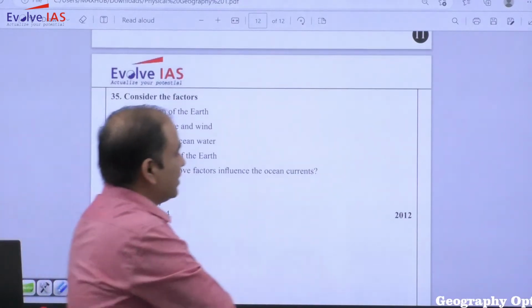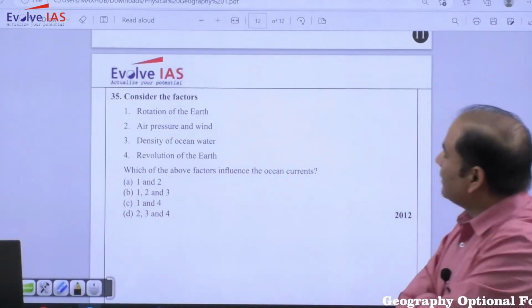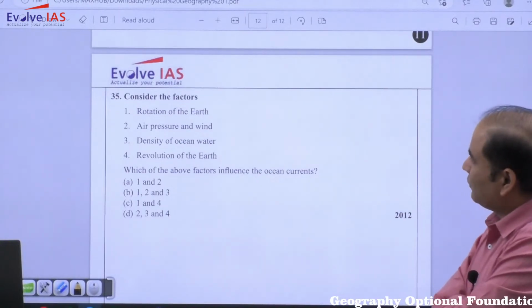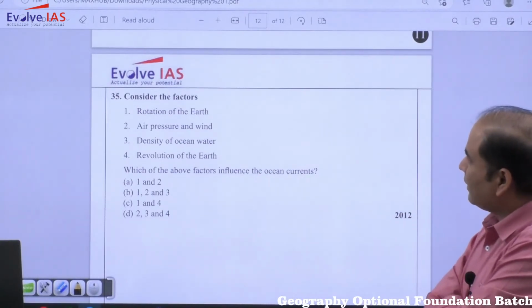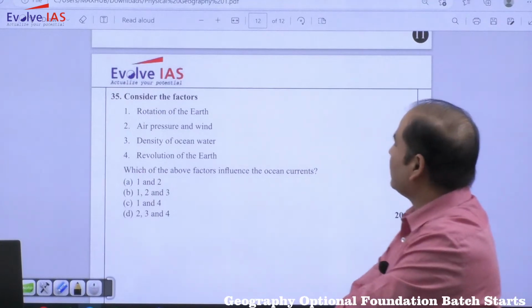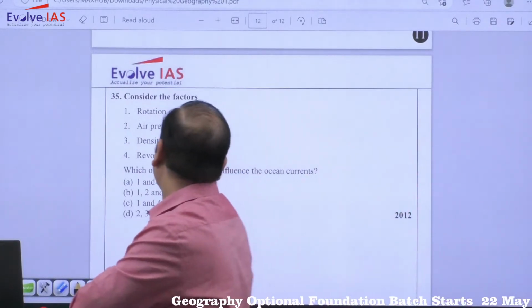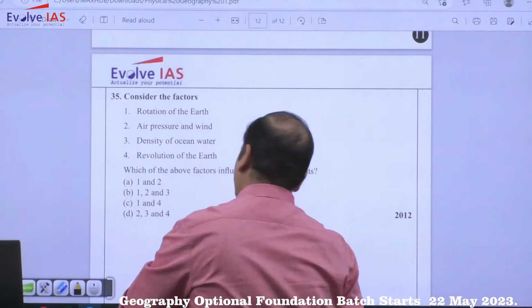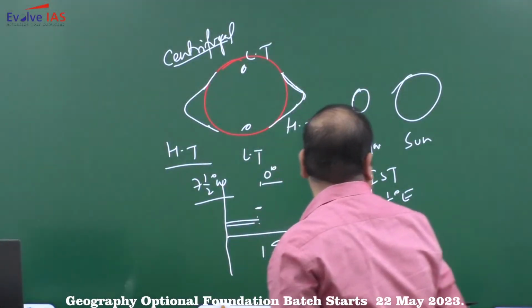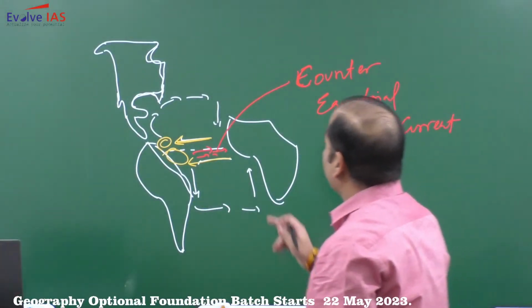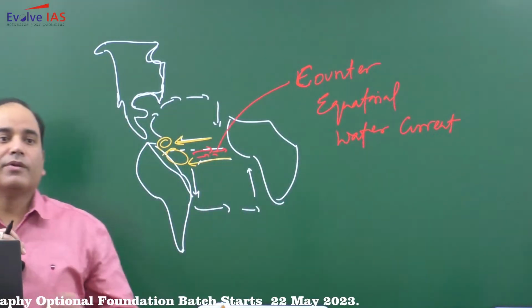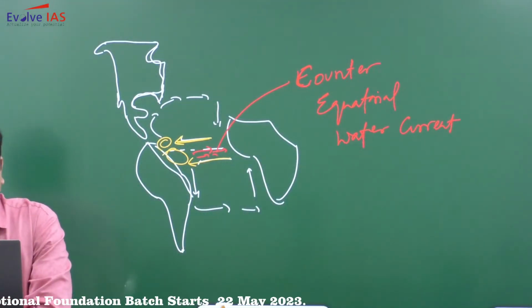Moving to the last question. Consider the factors. So first is the rotation of the earth, second is air pressure and wind, density of ocean water, revolution of the earth. So as far as we were looking out the ocean current के case में we have the gyre.